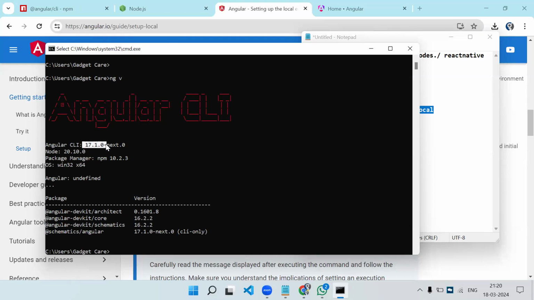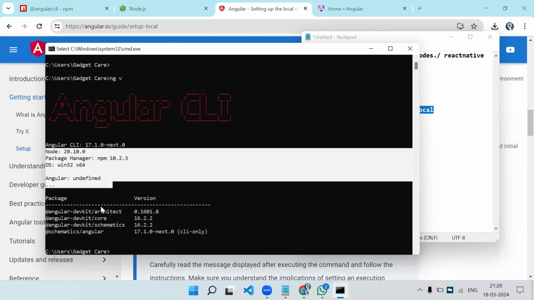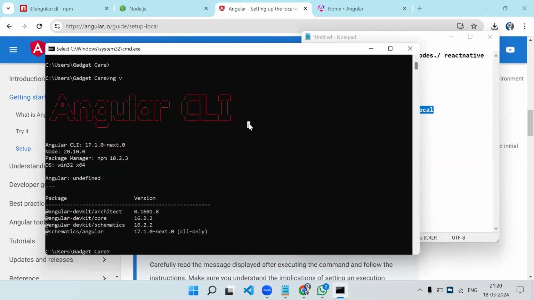But if you install right now, you will get 17.3, because after 17.1 they released another version, 17.3. Then it shows the node version and other details. Earlier it used to show the TypeScript version also. So to check whether Angular is installed or not, you simply have to type ng -v.